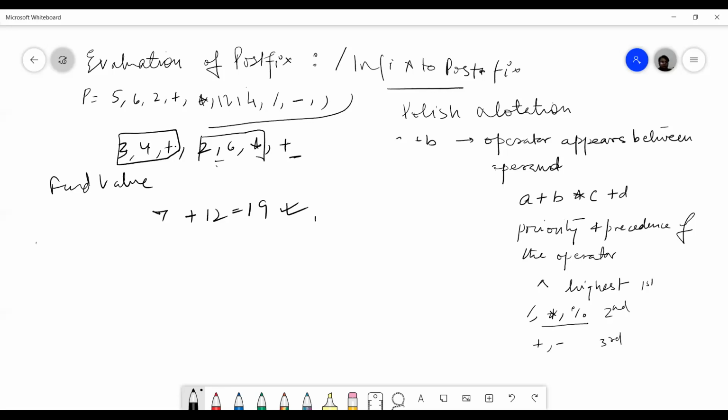we do not do the whole expression directly. It is very complicated. So we have a simple algorithm. It is very basic, very easy, very simple. First we'll do evaluation of postfix because it is very simple. So let's see the algorithm first.